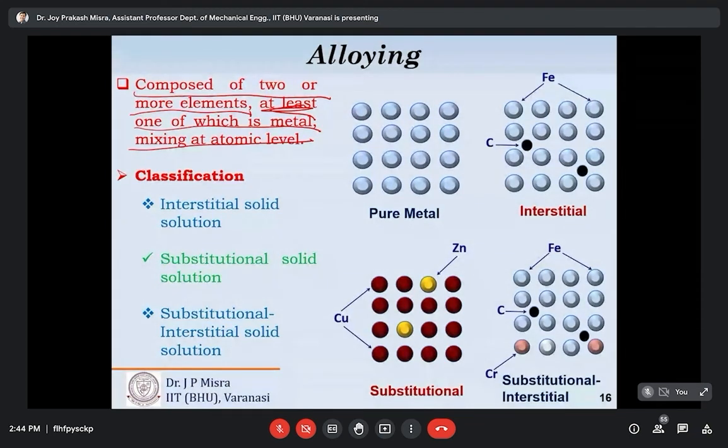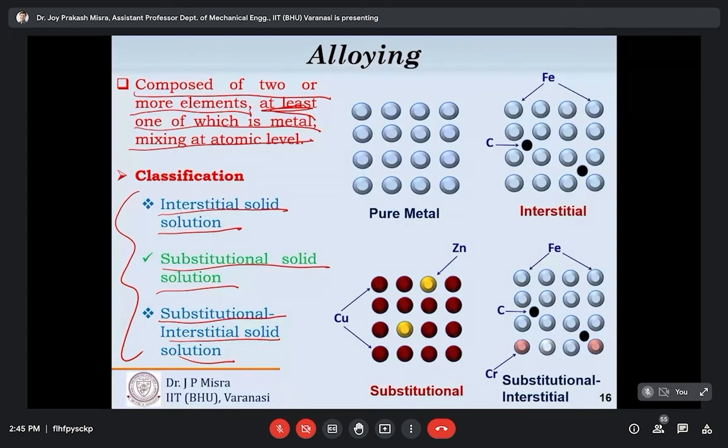Okay, so this alloying process is also termed as solute solution, and can be executed by one of these methods. The first one is interstitial solute solution, the second one is substitutional solute solution, and the third one is substitutional interstitial solute solution. Okay, what is this?